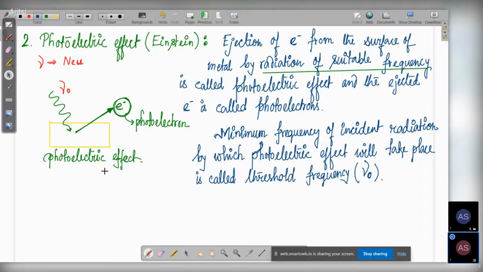Then what is the work function? That is basically the minimum energy required for photoelectric effect. So one is the minimum frequency and another is the minimum energy.